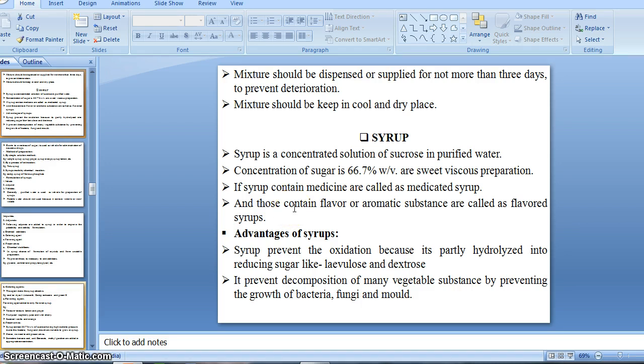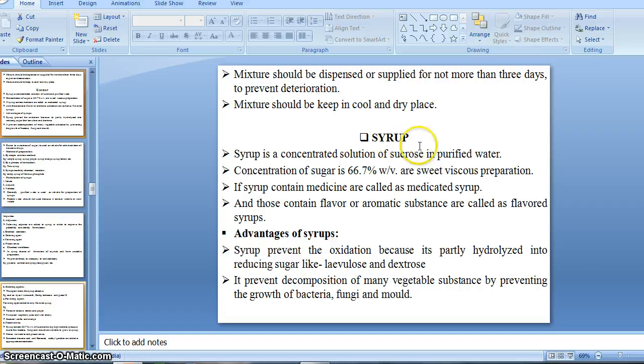So as we are studying the monophasic liquid dosage form, in which we already covered the liquids used internally, liquids for internal administration. From this we already covered the mixtures, we learnt about the mixtures in detail. We have also completed some portion of the syrup.